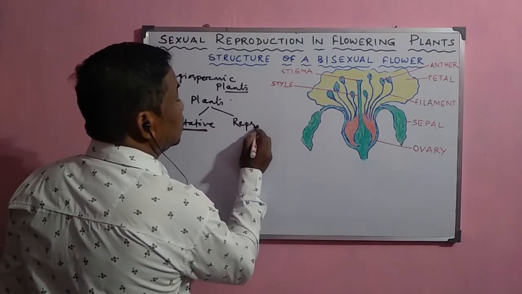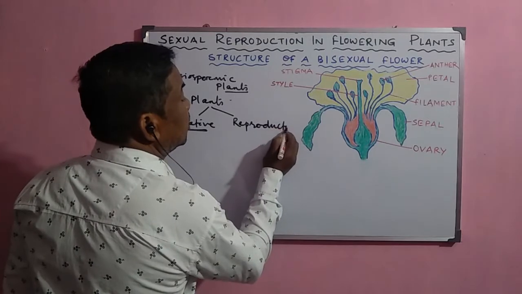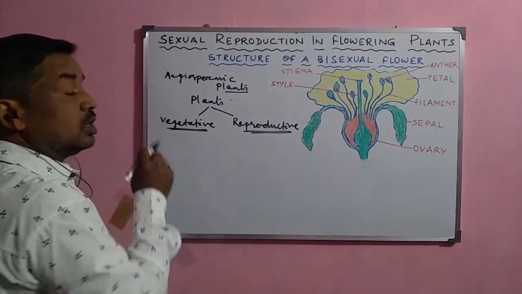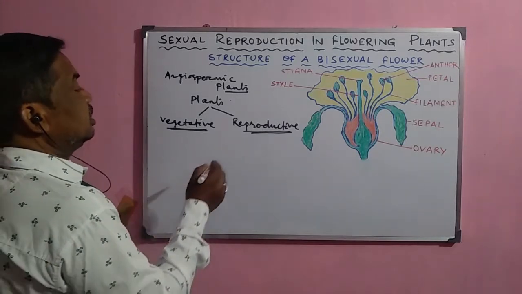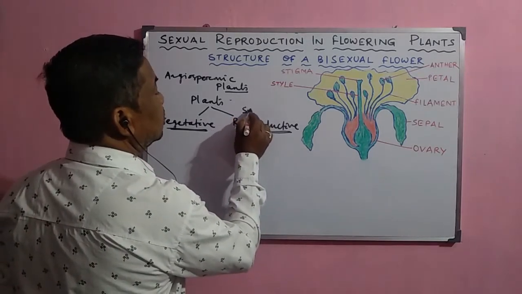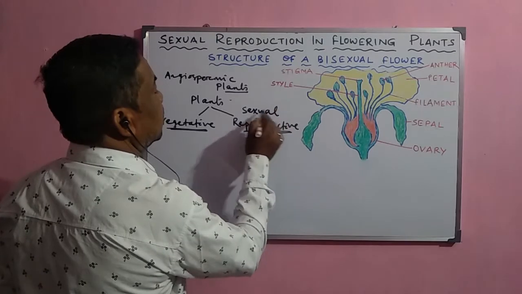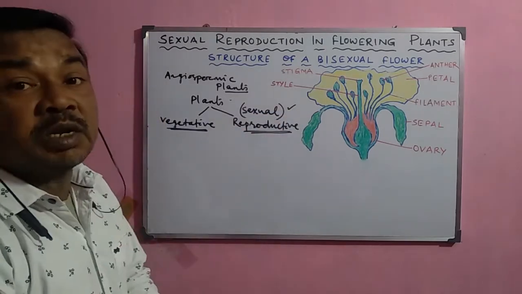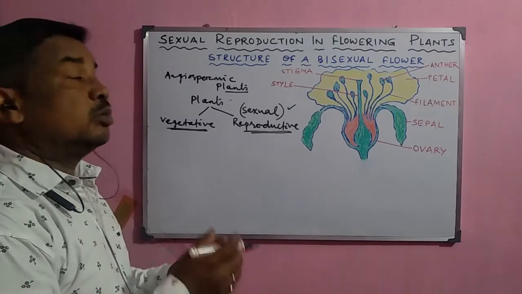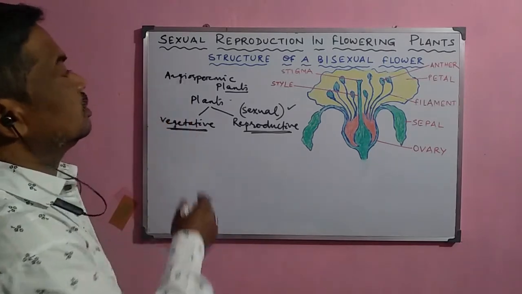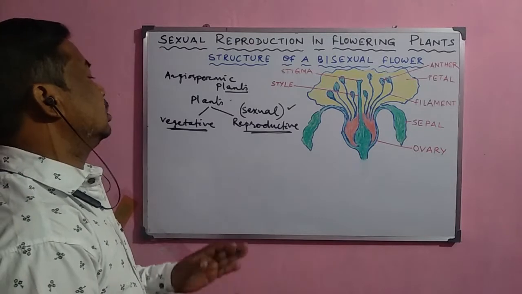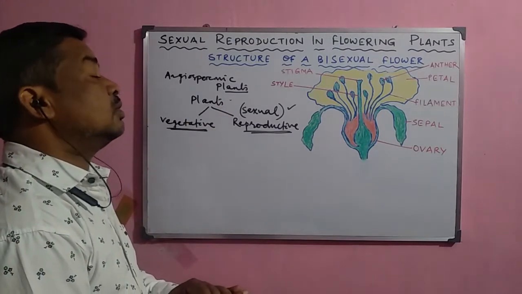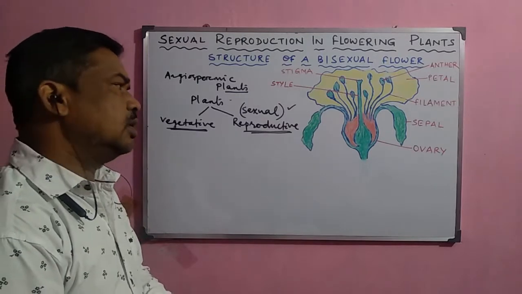So there is a specific part in the angiospermic plant called the reproductive part, which is nothing but the sexual reproductive part. In lower plants, vegetative reproduction is more prominent, but in angiospermic plants, sexual reproduction is the most important process by which they continue their generation on the earth.